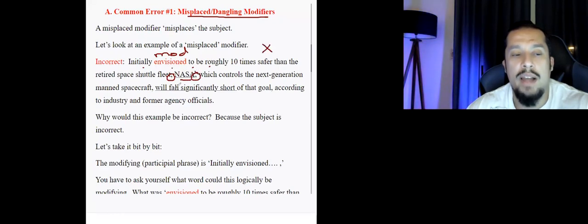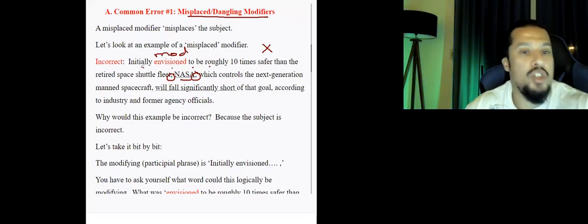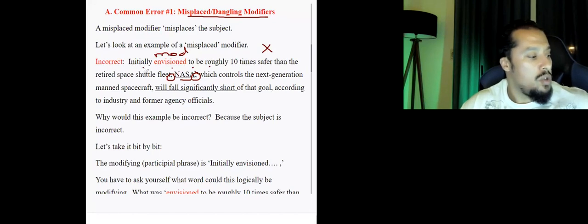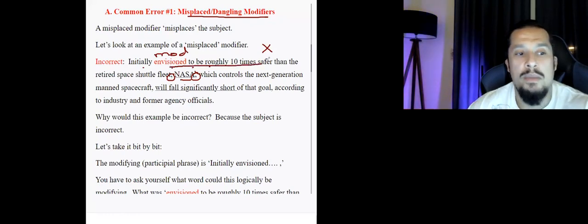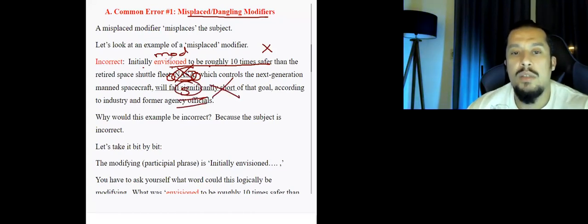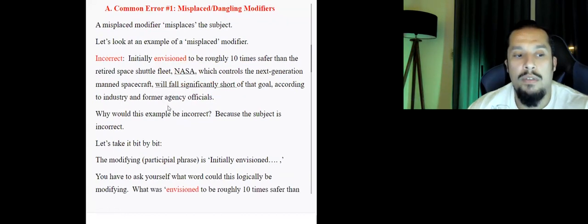This is incorrect. ده اللي بنقول عليها misplaced modifier. ليه بقى؟ Well, what was envisioned to be 10 times safer? NASA? No. The subject هنا محطوطة غلط. And this is what we mean when we نتكلم عن misplaced or dangling modifiers.